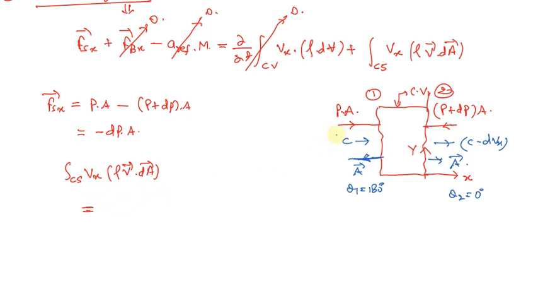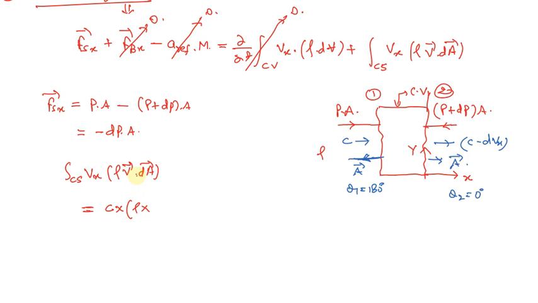At the first surface, that is at section 1, the velocity is c, and since it is in the rightward direction, we write it as positive. So c into the density on the left hand side, which is rho, into the dot product of the velocity vector and the area vector.